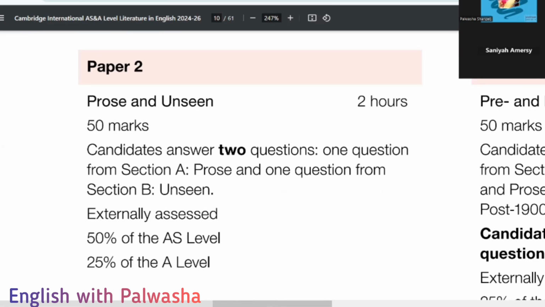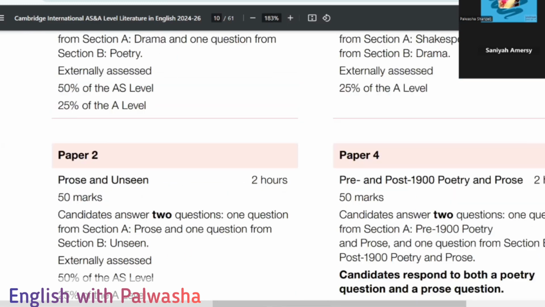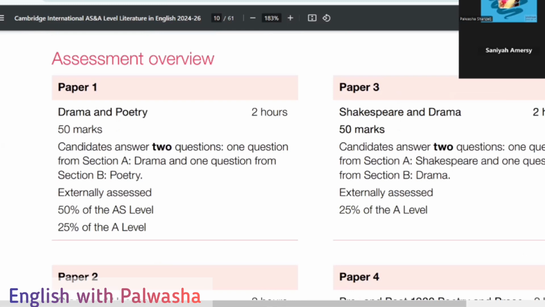Okay, that's even perfect. But what I actually suggest my students is, because in paper one drama takes more time to spend on, you can even take 1 hour 20 minutes for drama. And poetry needs words which are to the point, and also quite composed, so it will not be asking you to embed more details or go into the crux of that.